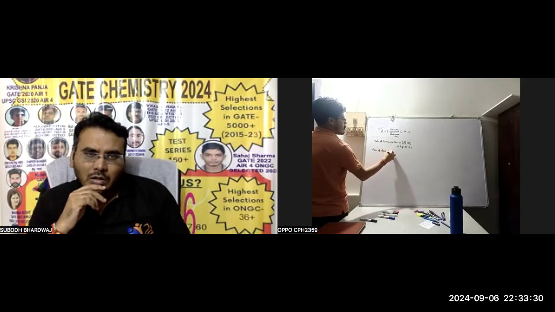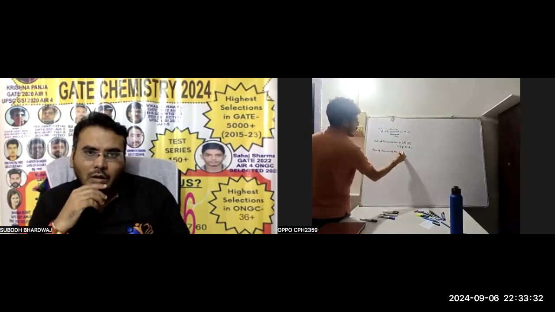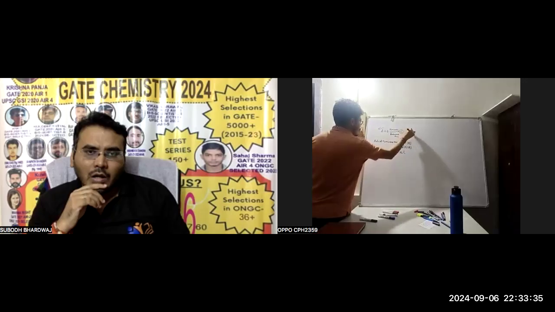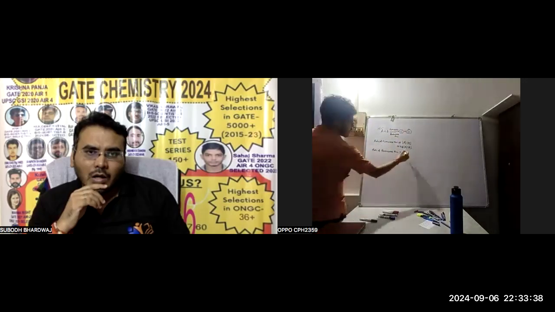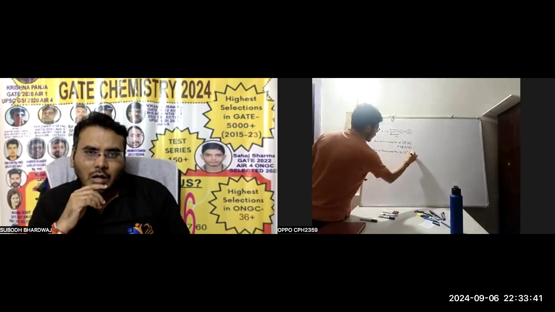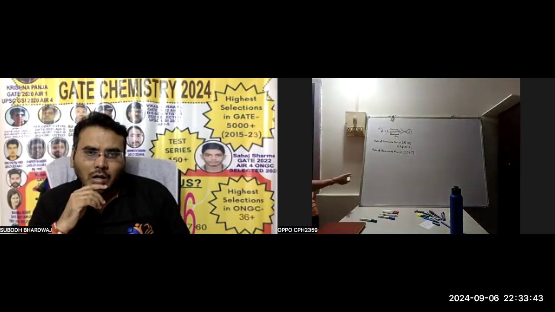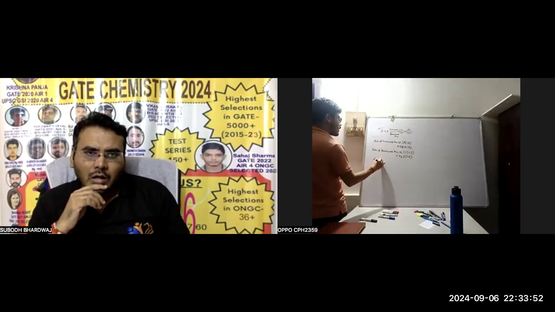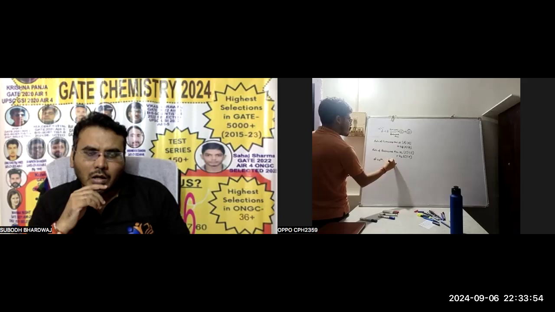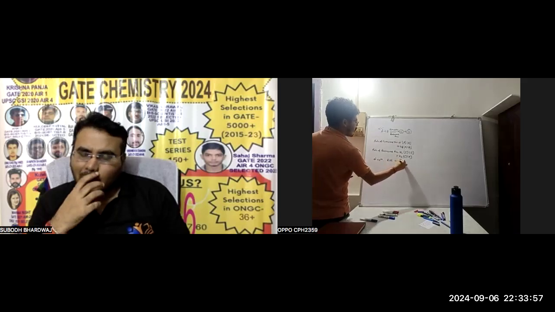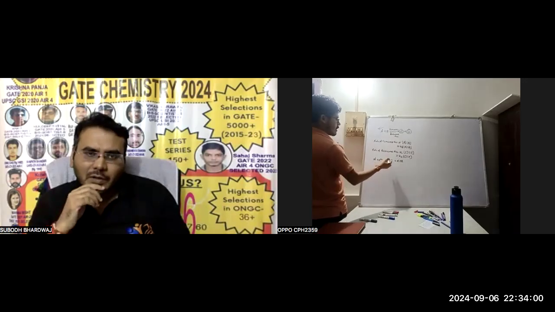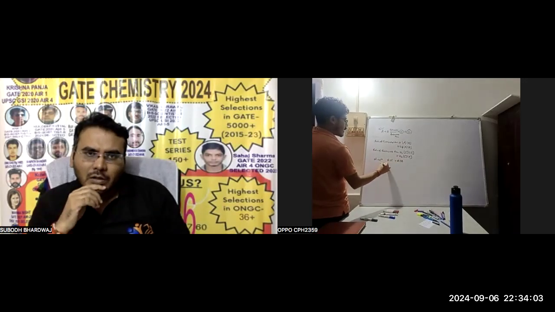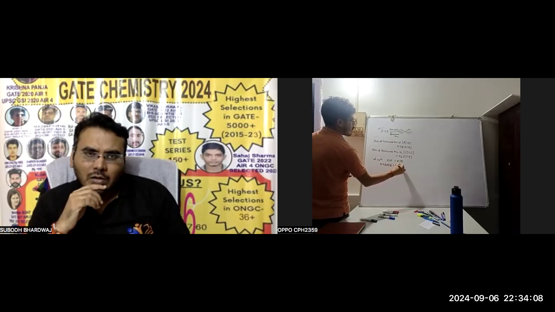The rate of the backward reaction is proportional to the participating C and D only. So the rate of the backward reaction is proportional to the concentration of C and the concentration of D, and it equals Kb times the concentration of C and D. At equilibrium, the rate of the forward reaction is equal to the rate of the backward reaction. So Kf times the concentration of A and concentration of B equals Kb times the concentration of C and concentration of D.